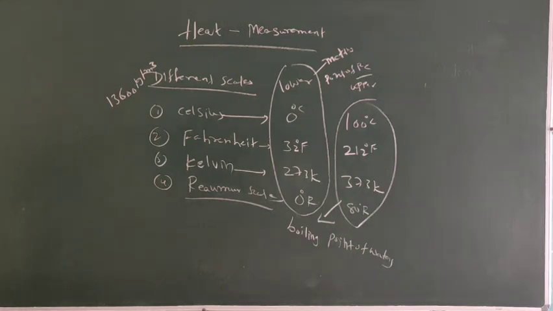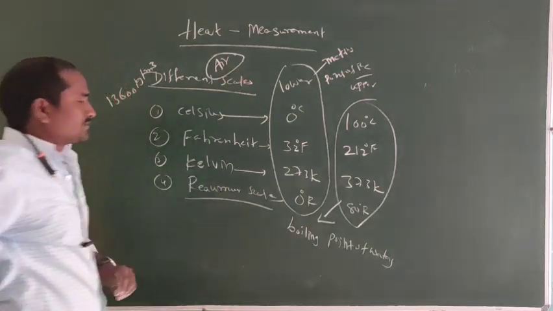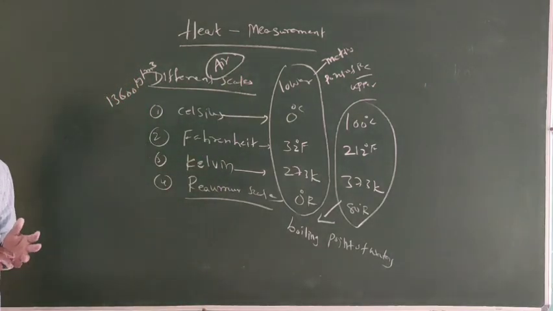Galileo is the scientist. In 1593 AD, the thermometer was invented by Galileo. In the first thermometer, air was used as the thermometric substance. What is the first thermometric substance in a thermometer? Air. 0 degree Celsius is nothing but the melting point of ice, and 100 degree Celsius is the boiling point of water.